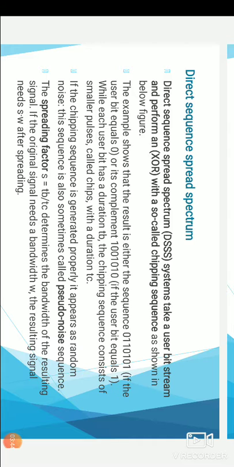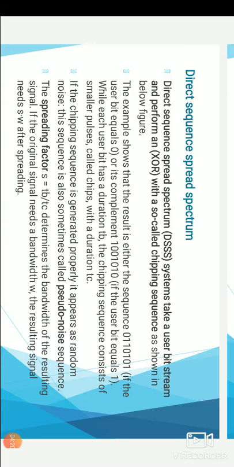The spreading factor S is equal to TB by TC. It determines the bandwidth of the resulting signal. So TC is the chipping duration, and TB is the user bit duration. The spreading factor S is calculated as the user bit duration TB divided by the chipping sequence duration TC.